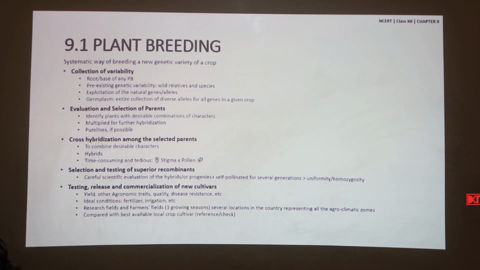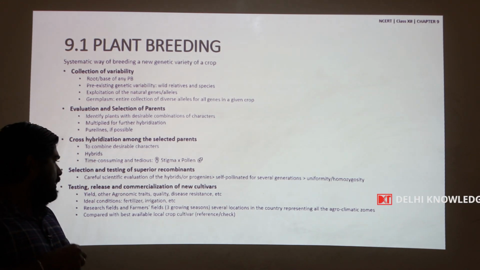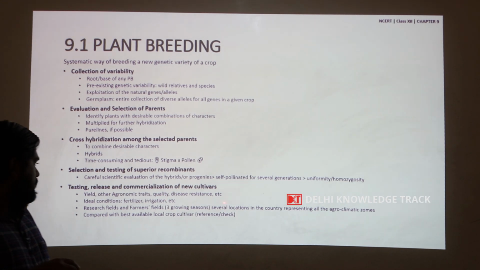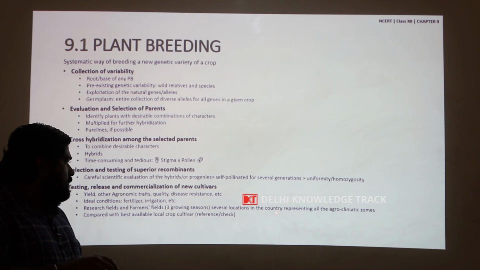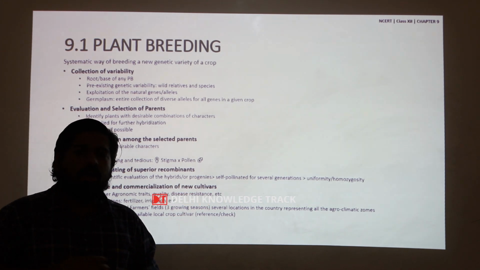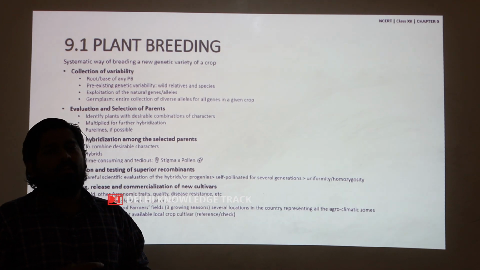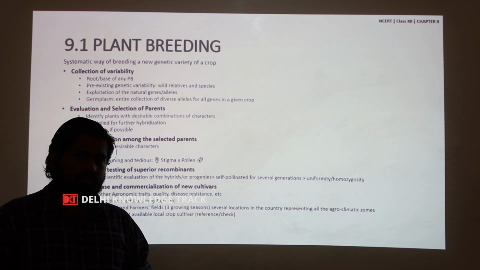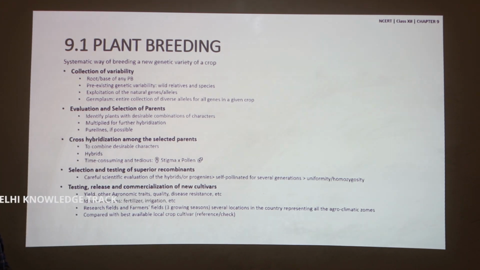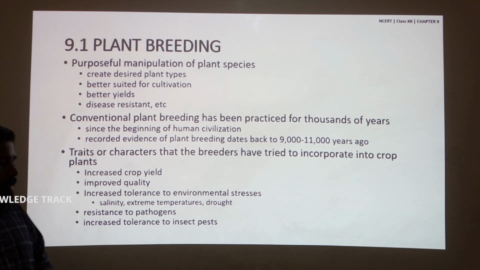The traits evaluated are yield and other agronomic traits like height, grain size, quality, disease resistance and so on. These new recombinants are compared with the already performing varieties which the farmers use for cultivation, which are called checks or references.